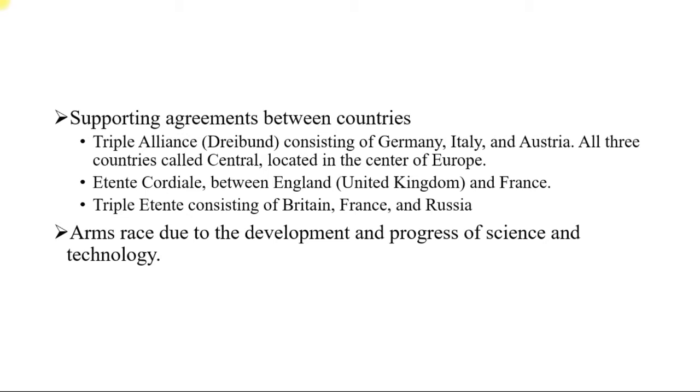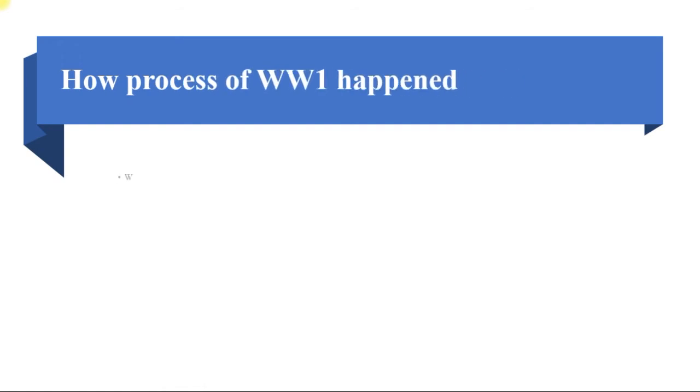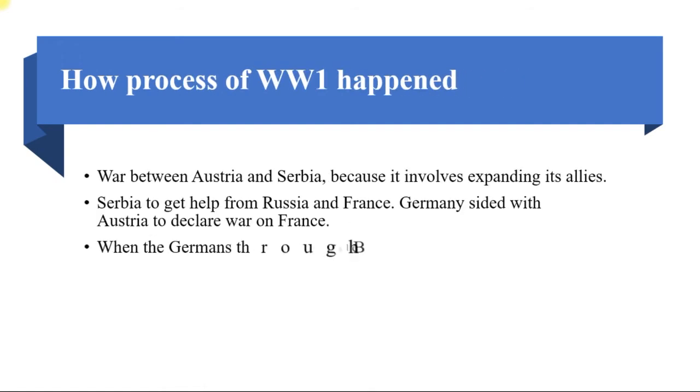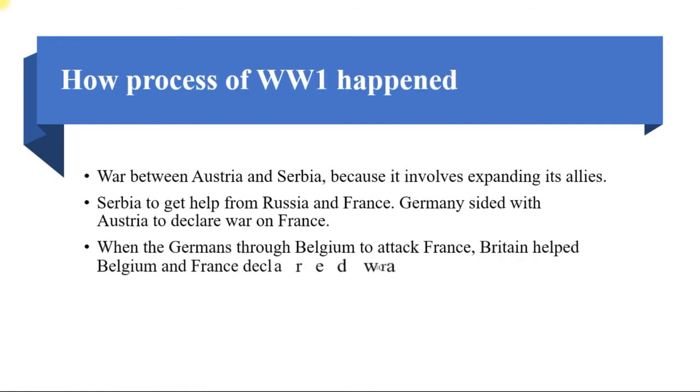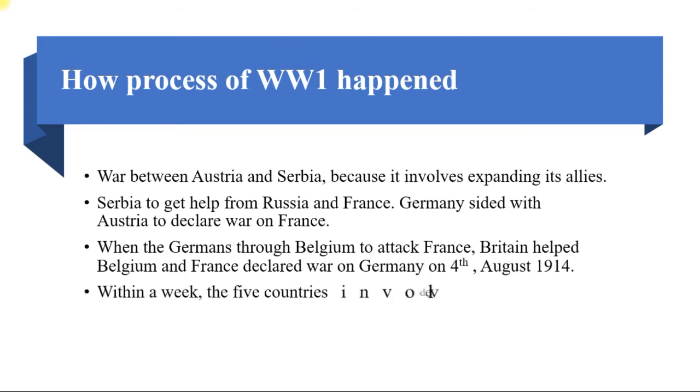The fourth cause that led to World War One was the arms race due to the development and progress of science and technology. Now, in the second portion, I'd like to talk about how the process of World War One happened.